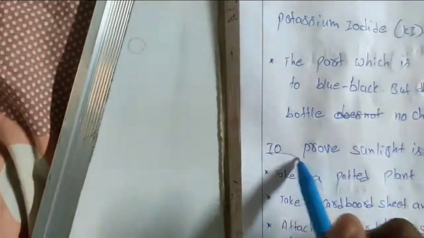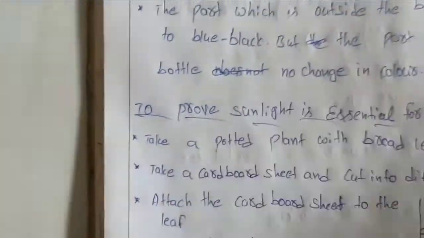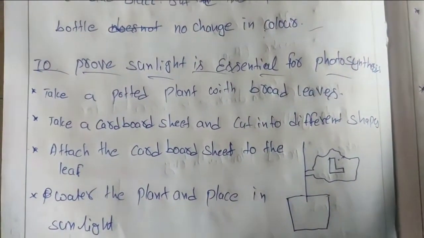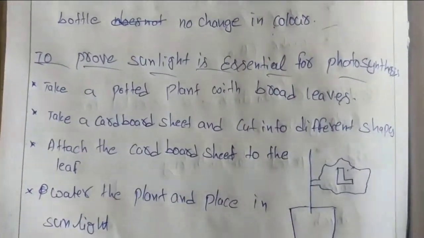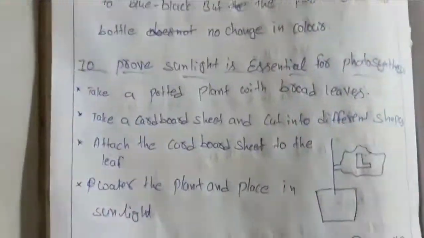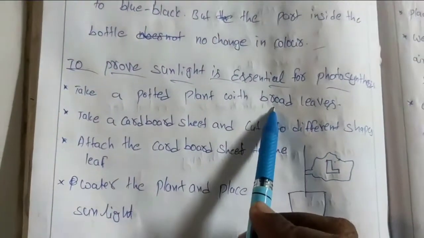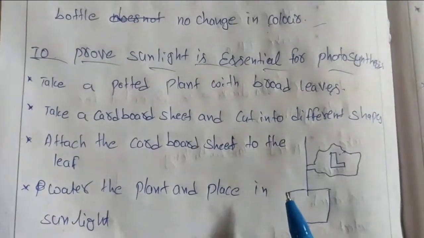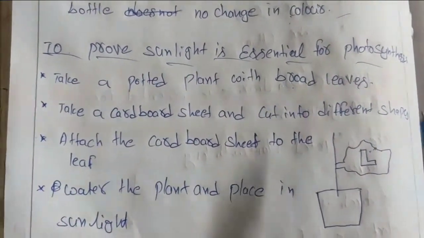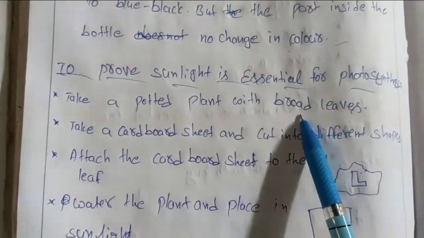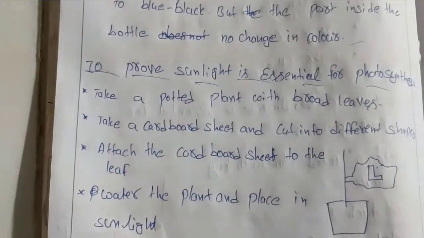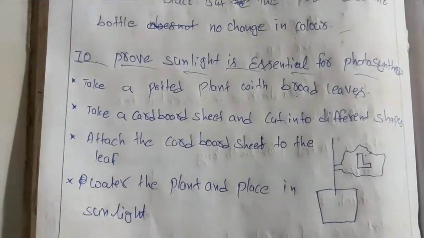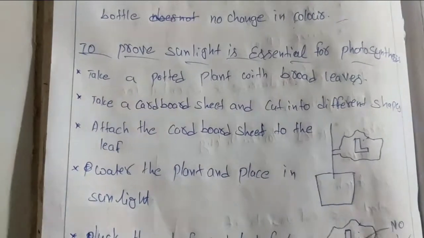Now come to our next activity, to prove that sunlight is essential for photosynthesis. Again, take a potted plant with broad leaves. In the previous experiment we took a plant with narrow and long leaves, but now I am taking a broad-leaved plant. Take a cardboard sheet and cut it into different shapes. Here I made an L shape.